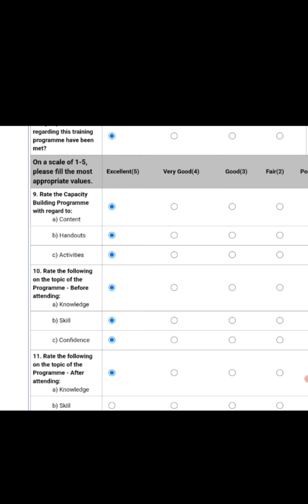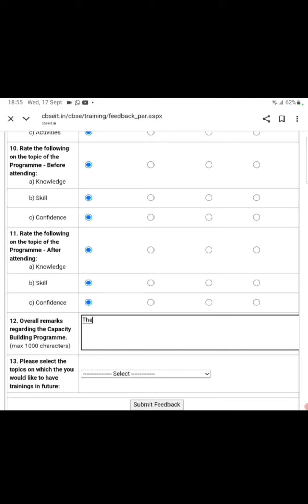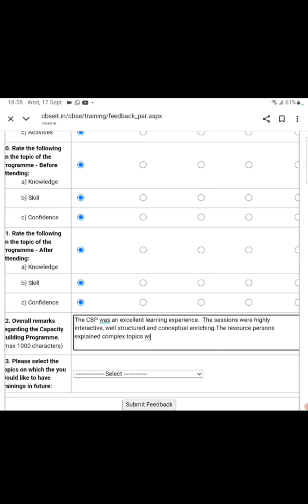And then we have to give the overall remark for the CBP. About the venue, about the resource person, about the CBSE, whatever you want to write, you can write in 1000 words. I have written some. It's your wish how much you want to write. It's the positive points about the overall CBP program. So I have written some points. Maybe you have more experience, so you can write much more about it.